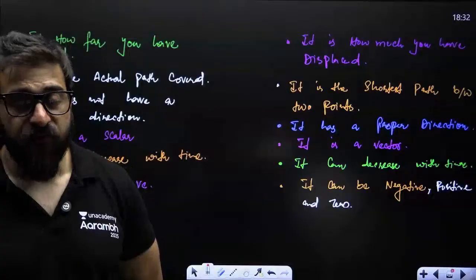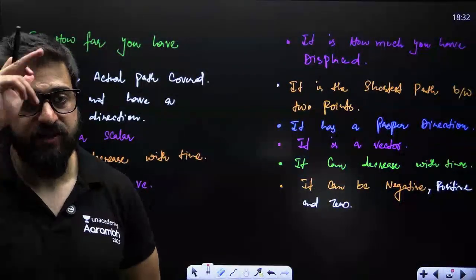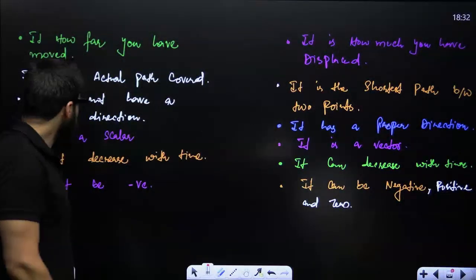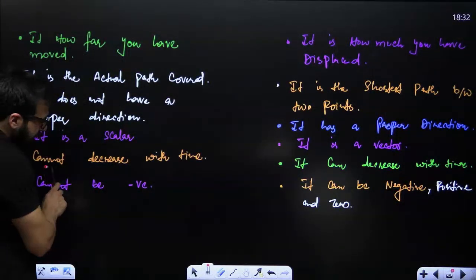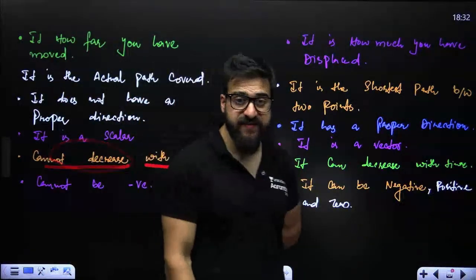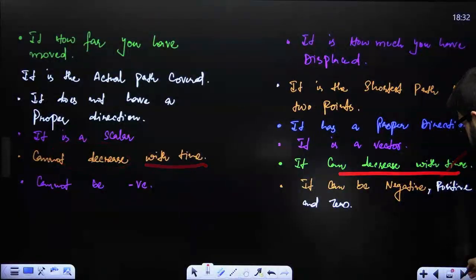Okay. If a particle moves along a straight line, then distance and displacement both are the same. Distance cannot decrease with time. But when it comes to displacement, it can decrease with time. Let me show you how.